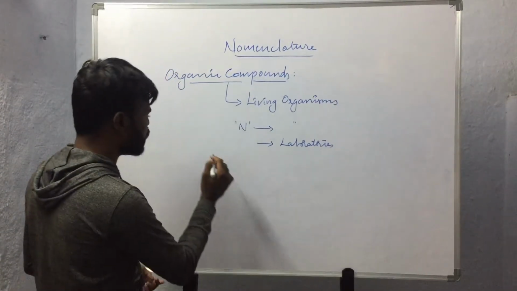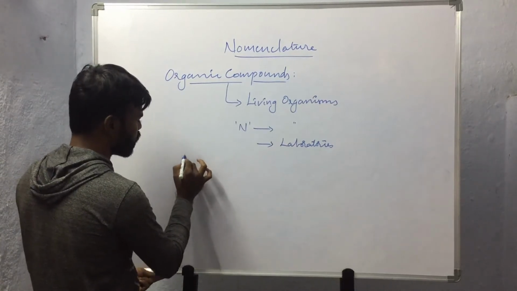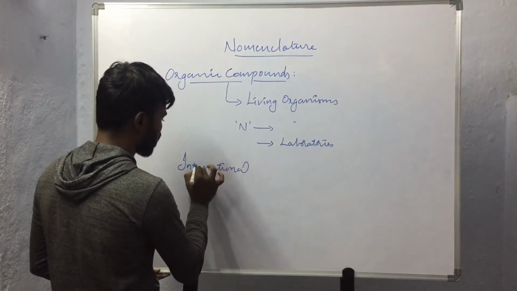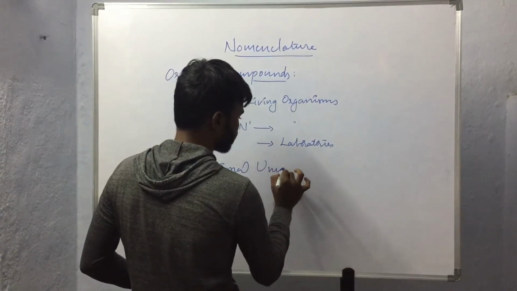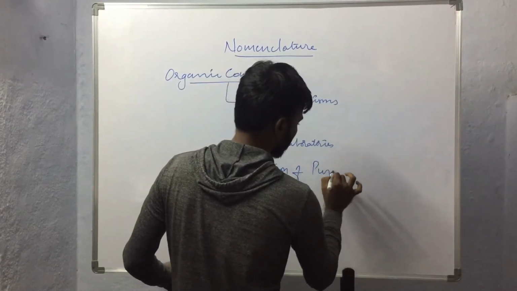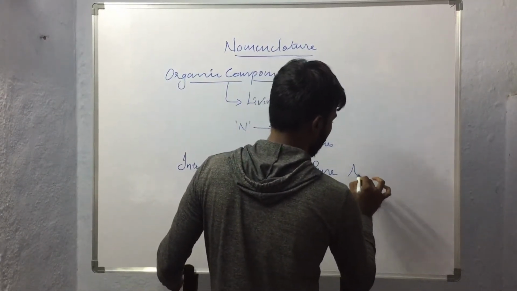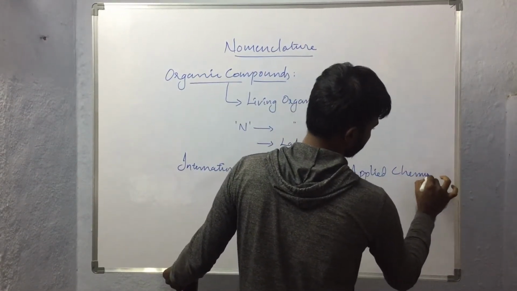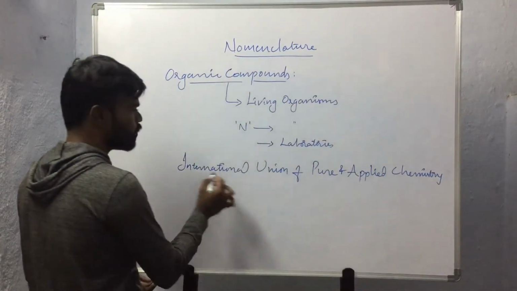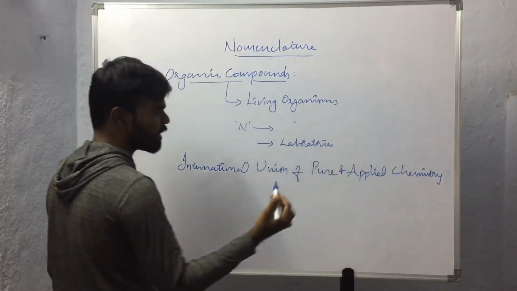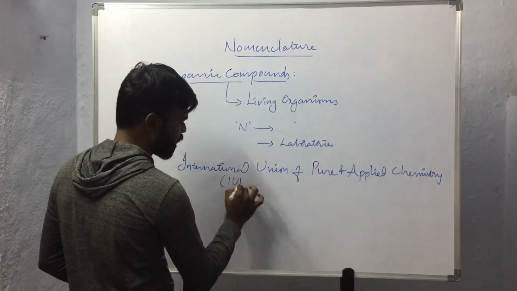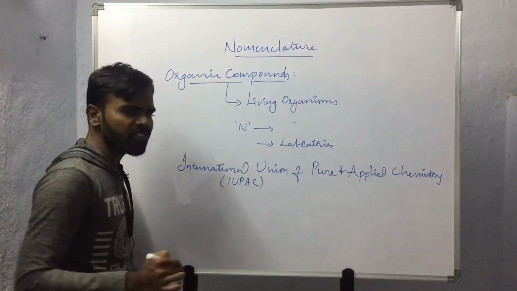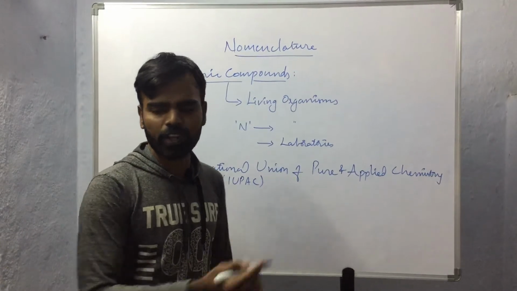For this, a union has been framed which is called the International Union of Pure and Applied Chemistry. So this union, the International Union of Pure and Applied Chemistry, in short form we will be calling it IUPAC. This union has framed certain rules and regulations to name these organic compounds.